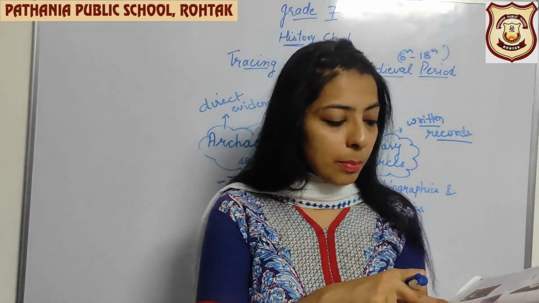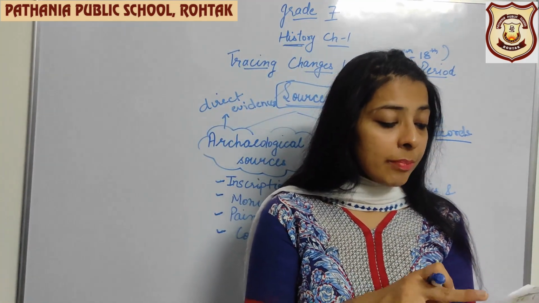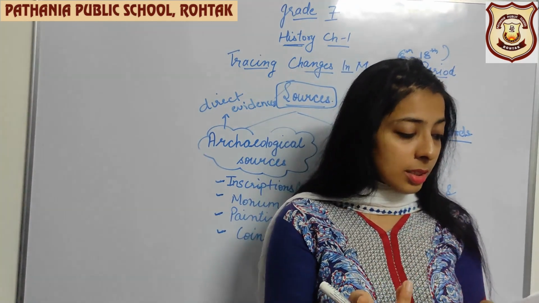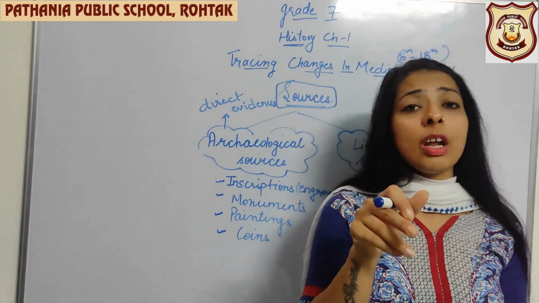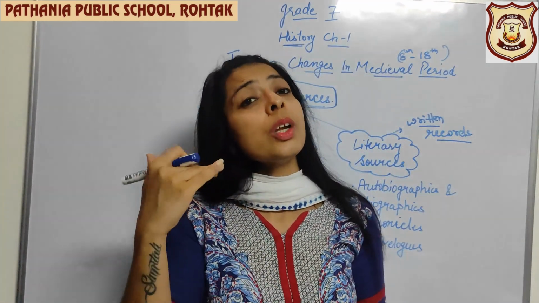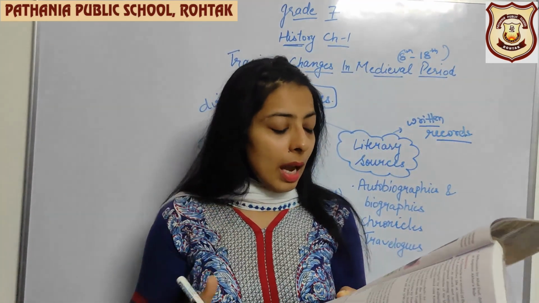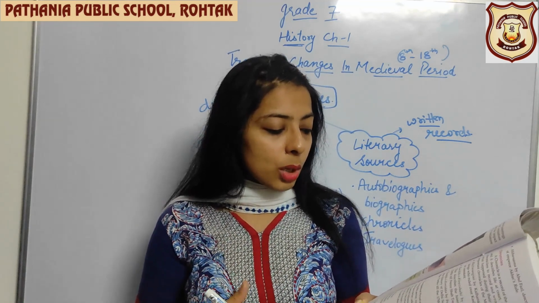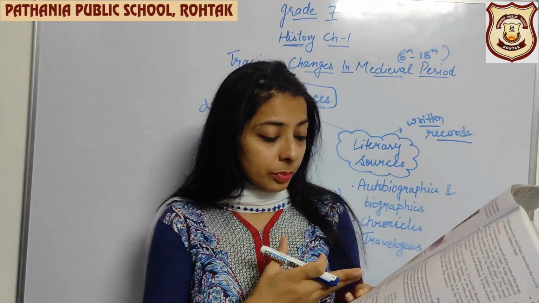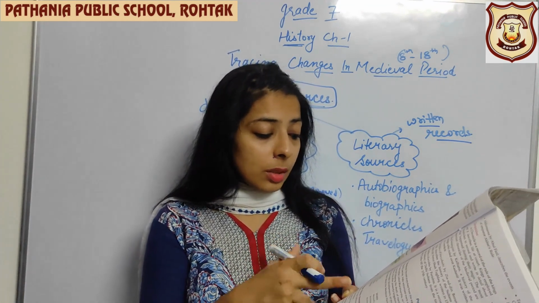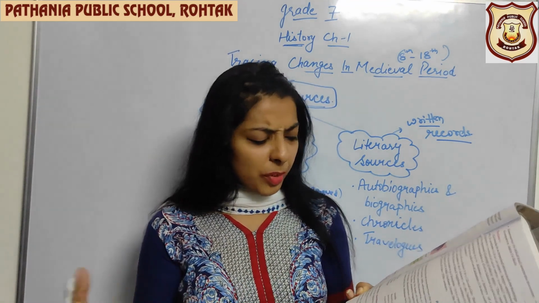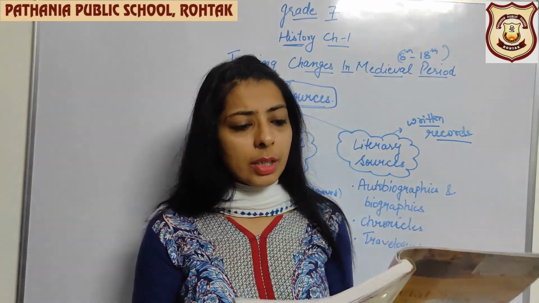See, the most important autobiographies given are by Firoz Shah Tughlaq, Babur, and Jahangir. So those are autobiographies. That means the people have written the biography on their own life. And some biographies are also given, like Prithviraj Raso by Chandrabai, and it describes the life of Prithviraj Chauhan. Different examples are given in your book.